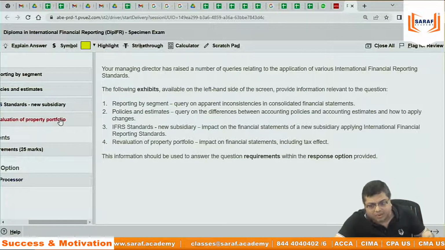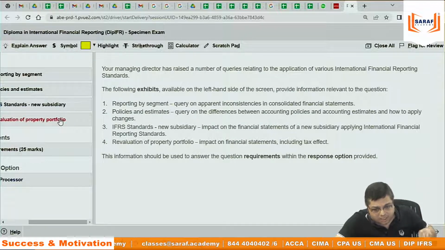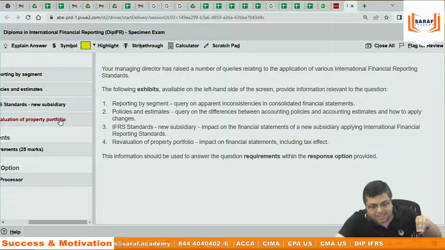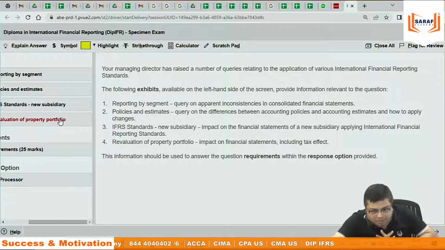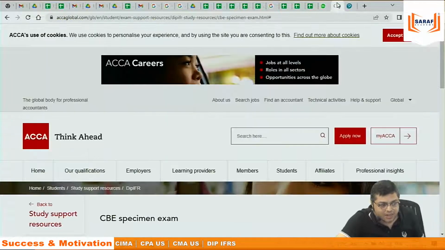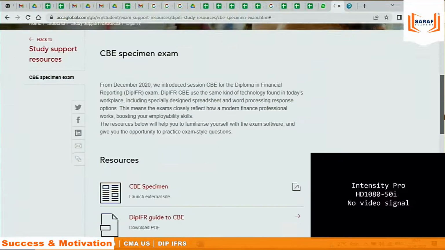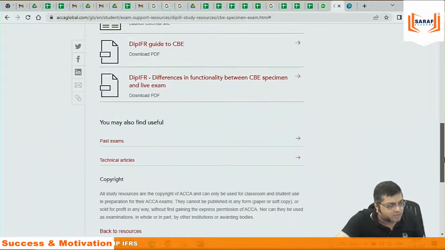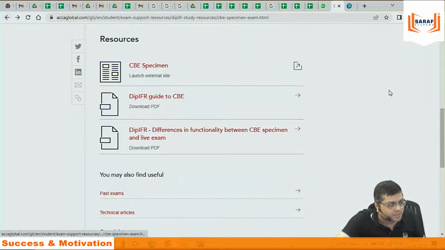For IFRS also, for ACCA FR also. In ACCA FR, objective type questions are there, but in Diploma IFRS, objective type questions are not there. That is not there. What is the benefit, advantage, disadvantage and all that? I'm coming to it. Now here, the pass percentage in IFRS.